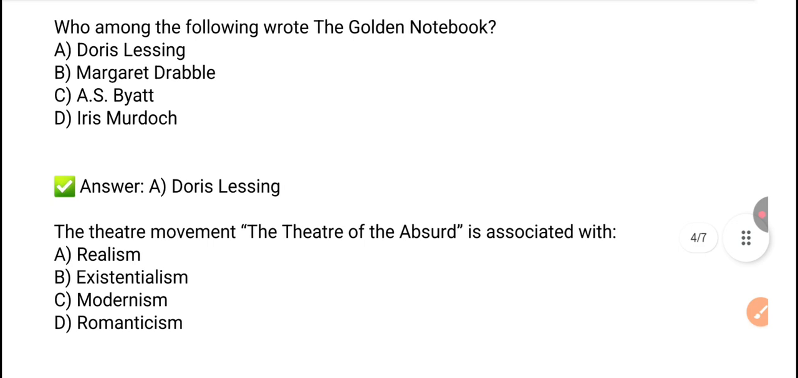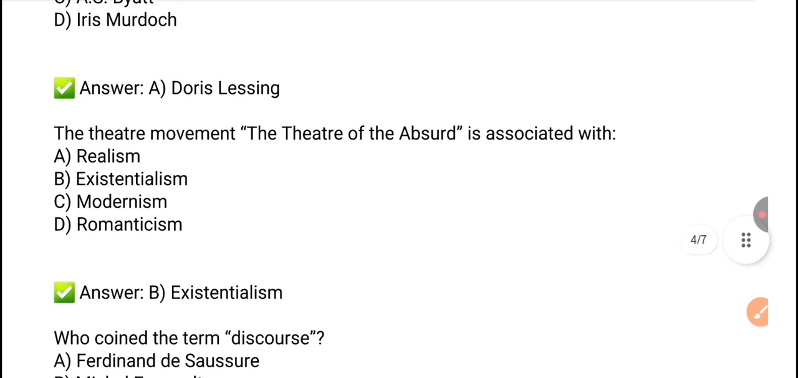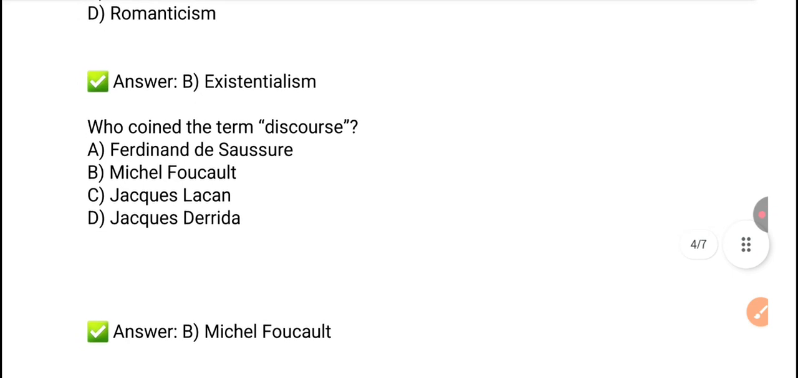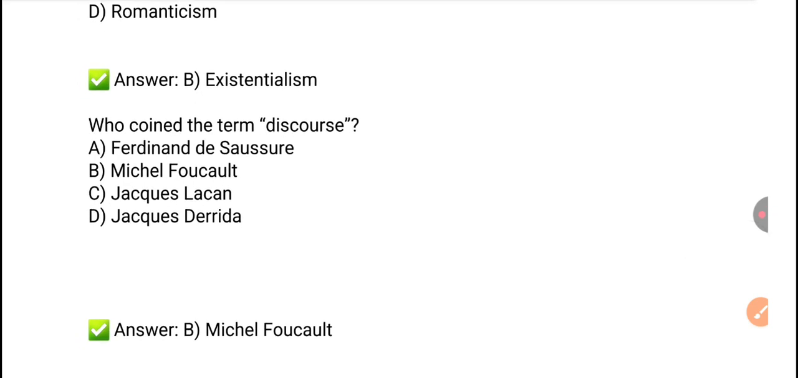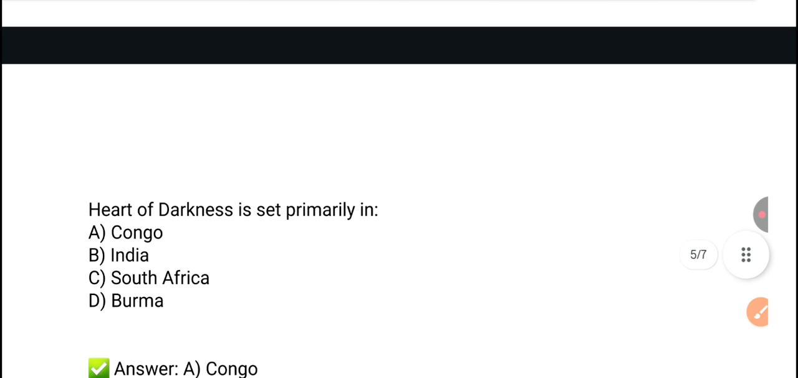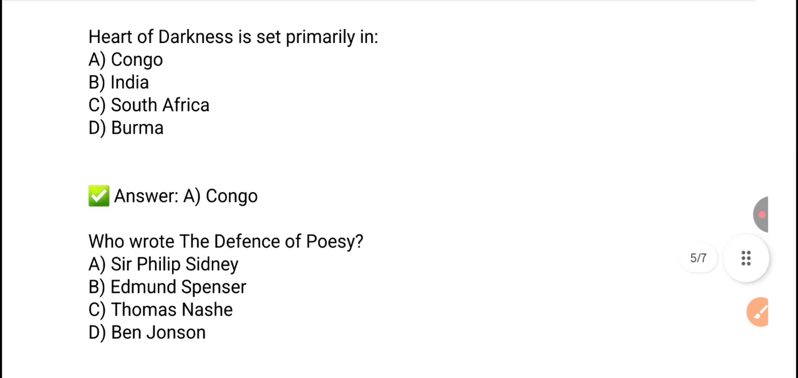Option A. Next, the theater movement, the theater of the absurd is associated with. So the theater of the absurd is associated with existentialism. Option B. Next, who coined the term discourse? So this particular term discourse is coined by Michel Foucault. Next question: Heart of Darkness is set primarily in. So Heart of Darkness is set primarily in Congo. Option A is the right answer.